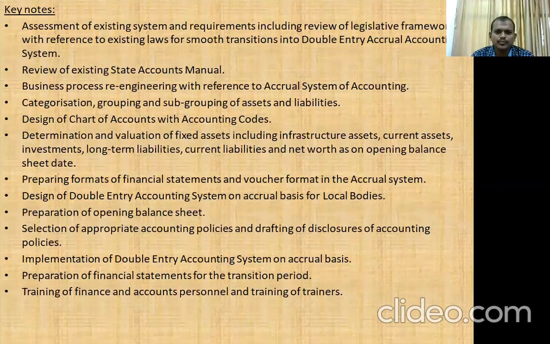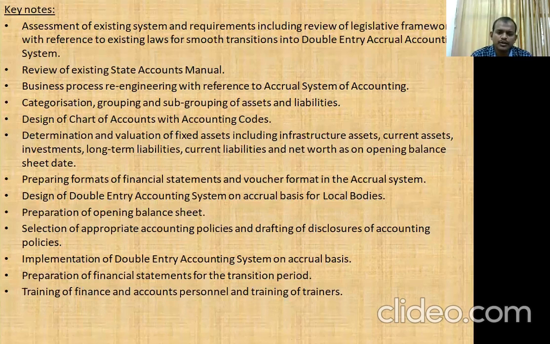Categorization, grouping and subgrouping of assets and liabilities; design of a chart of accounts with the accounting codes; determination of valuation of fixed assets, including infrastructure assets, current assets, investments, long-term liabilities, current liabilities, and net worth as on the opening balance sheet date. Preparing formats of financial statements and voucher formats in the accrual accounting system. Design of a double entry accounting system on accrual basis for local bodies. Preparation of the opening balance sheet.